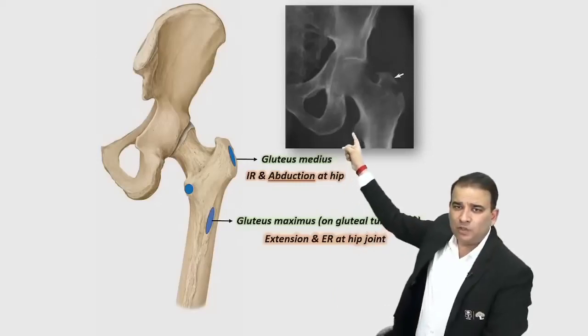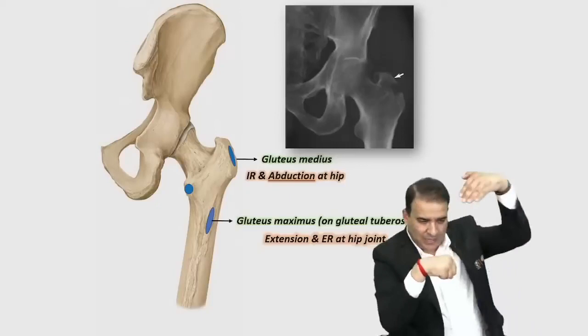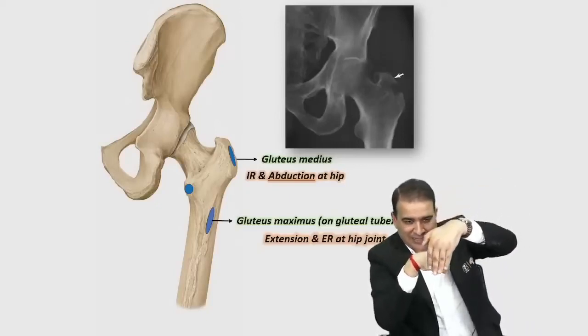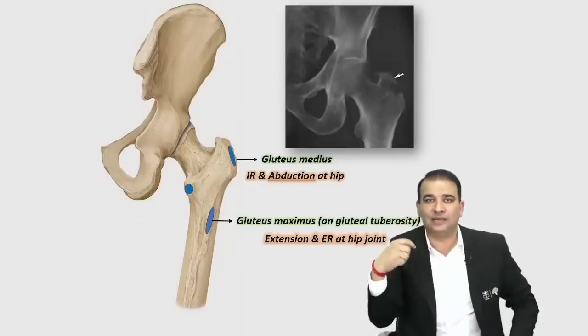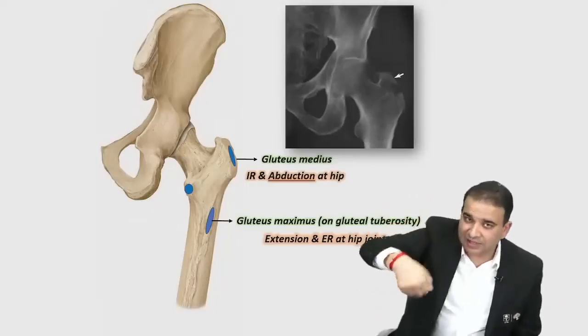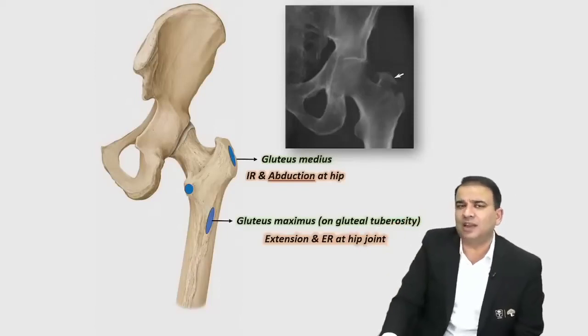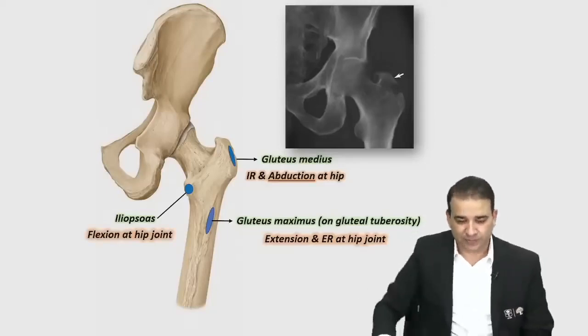The lesser trochanter is present over there, and iliopsoas will come from the front here. Well guys, if this is a femur here, the iliopsoas muscle will come from the front, and then they will turn and attach to the lesser trochanter here. That actually provides a more effective torque to these muscles. So the iliopsoas muscle comes from the front, turns, and then inserts to the lesser trochanter, and that's how they are effective flexors of the hip joint also. They flex the hip joint.